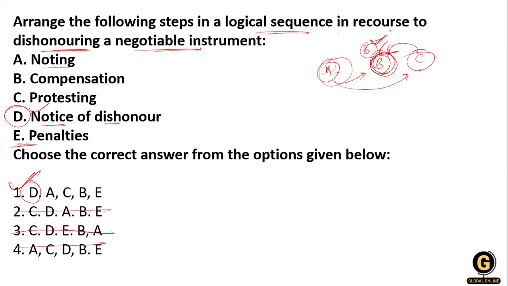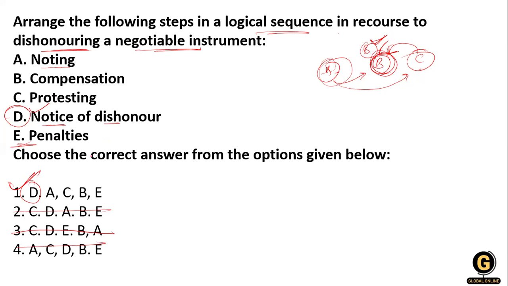Noting is a convenient mode of authenticating the fact that a bill has been dishonored. How do you inform? The notice is given by noting to B.